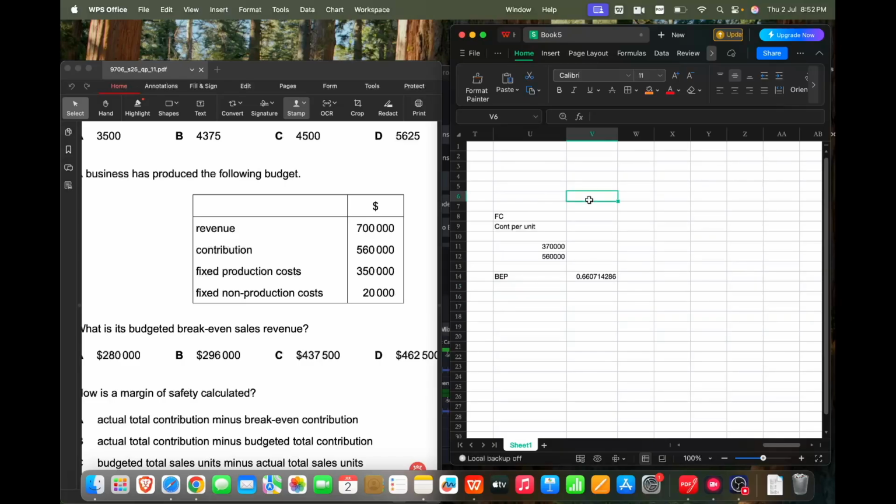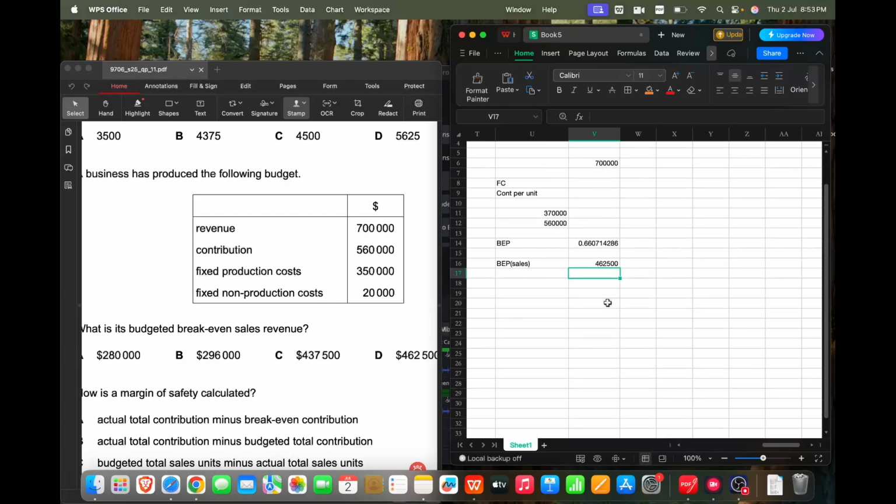Let's write this down somewhere here, and then we'll write down BEP sales. BEP sales is contribution break-even units into total revenue, and then we get 462,500.